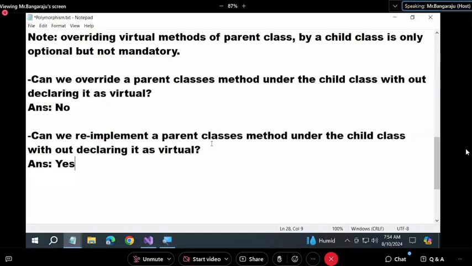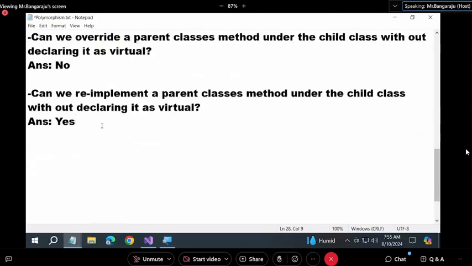So is there any other way to do re-implementing? Yes. We can re-implement a parent class's method under the child class using two different approaches. One is overriding, what we already learned. Second one is hiding or shadowing. What is the second one?